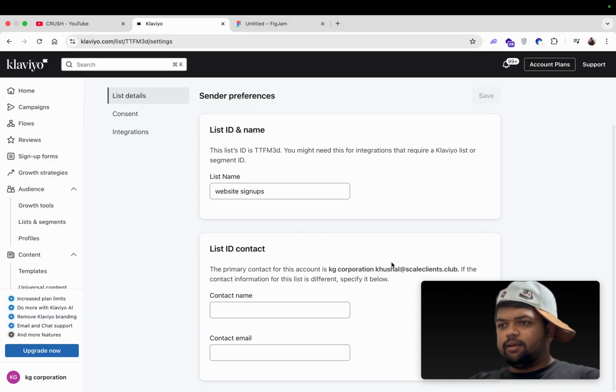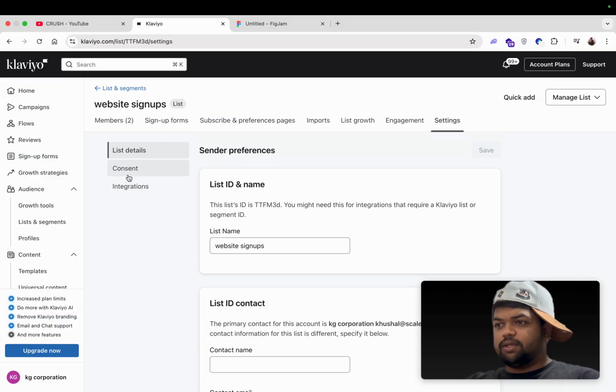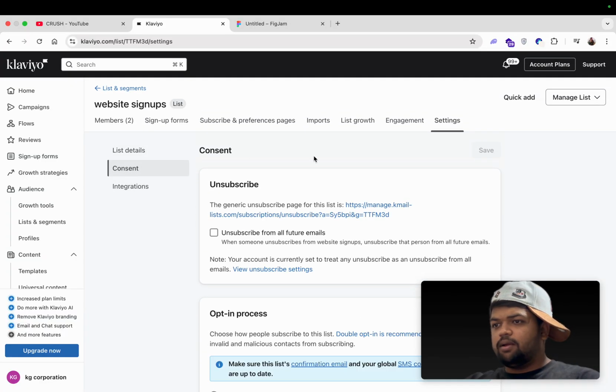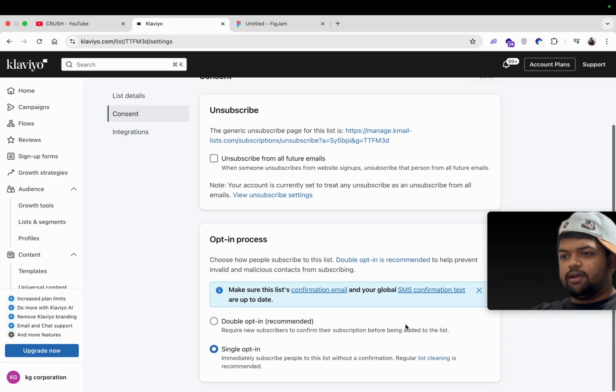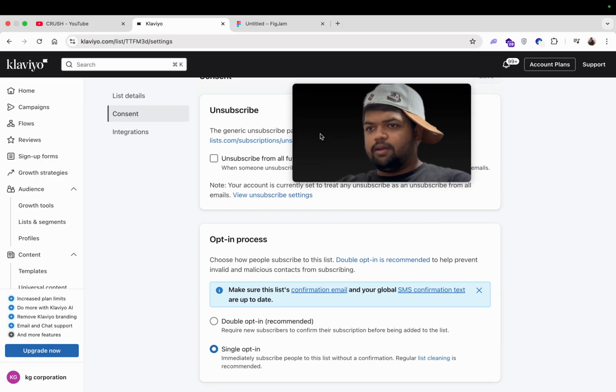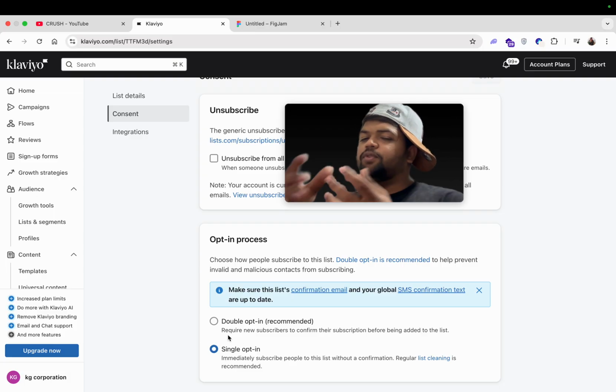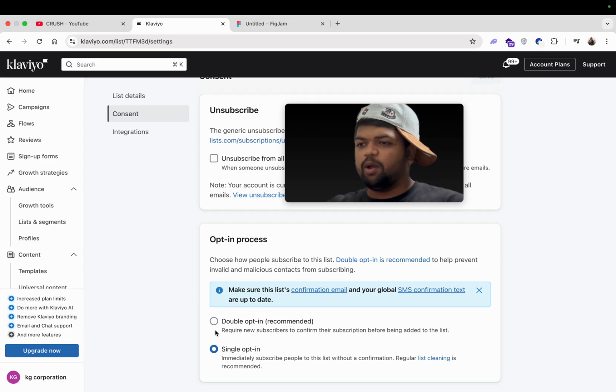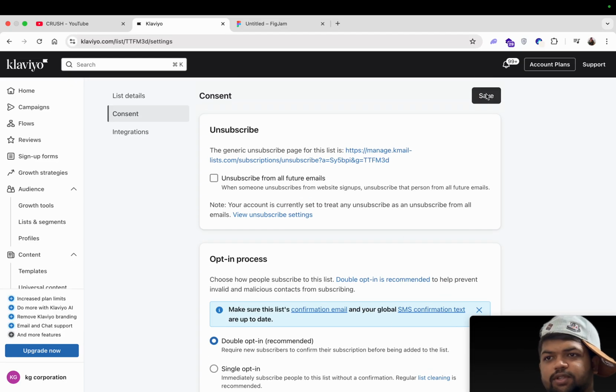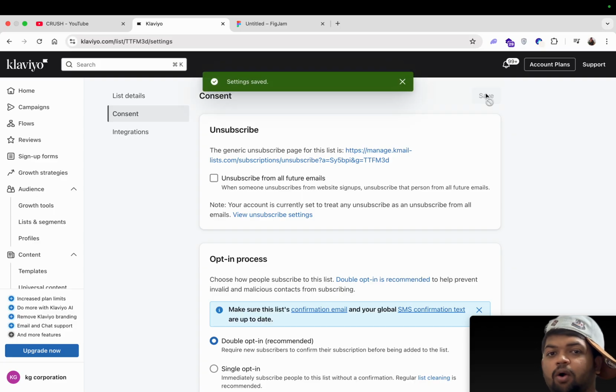In the settings, you have to click on Consent here, and you can see that currently my list is single opt-in. If you would like to turn on double opt-in, because you are facing delivery issues, then only turn on double opt-in. You can just click on double opt-in and save it. And you can turn double opt-in on and off this way.